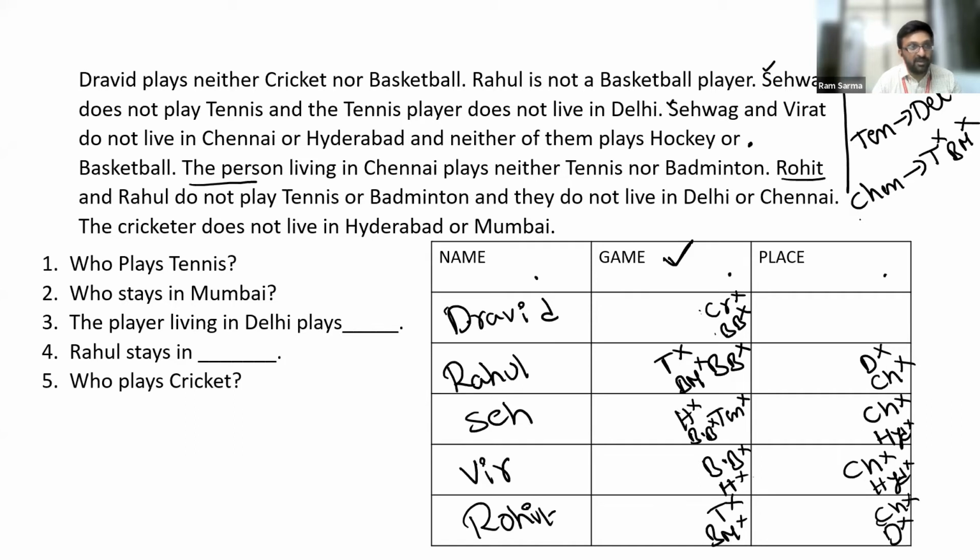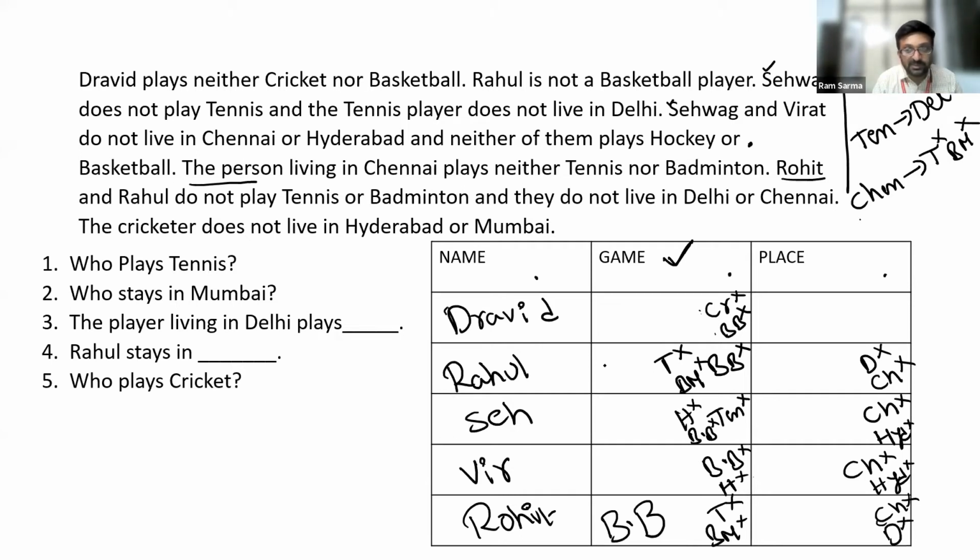Very good. Wonderful. Rohit. So you guys gave me the correct answer. Now I will give you the reason. I'll explain the logic now. Dravid doesn't play basketball. Rahul doesn't play basketball. Sehwag doesn't play basketball. Virat doesn't play basketball. So Rohit is the only option we are left with. So Rohit has to play basketball. Let us look at the next one.